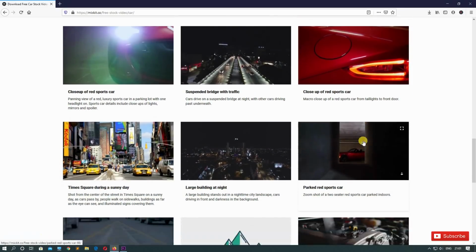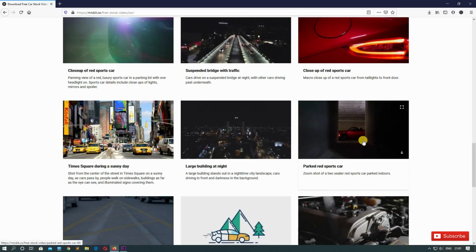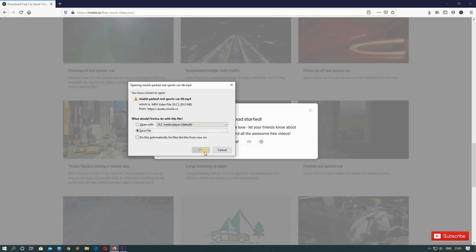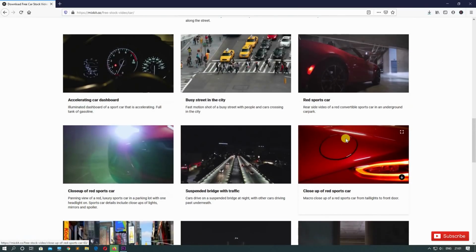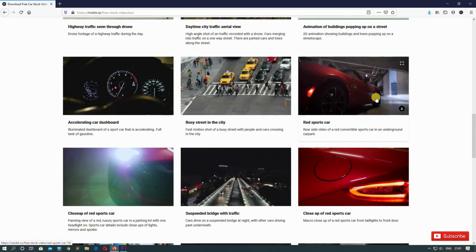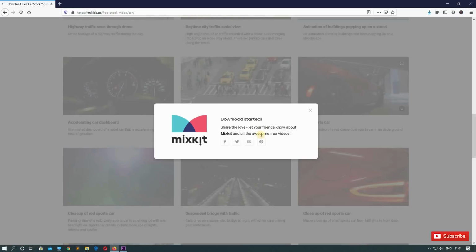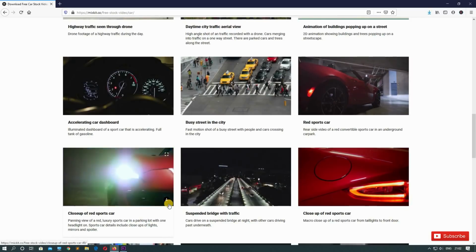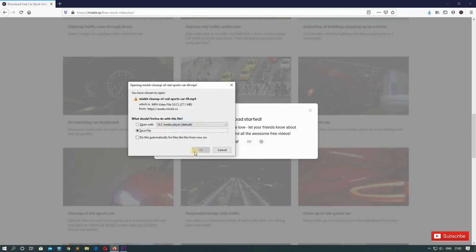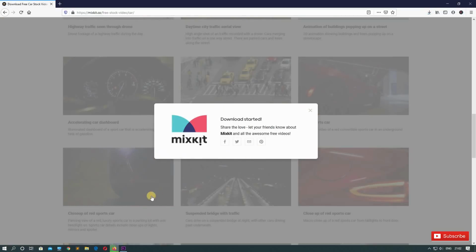Okay, so this video looks cool. This can be the beginning shot of the car. So let's download this. Okay, let's download 1 or 2 more. Okay, let's download this one. And lastly, let's download this front facing of the car close up. Okay, so we got our 3 videos which we need.